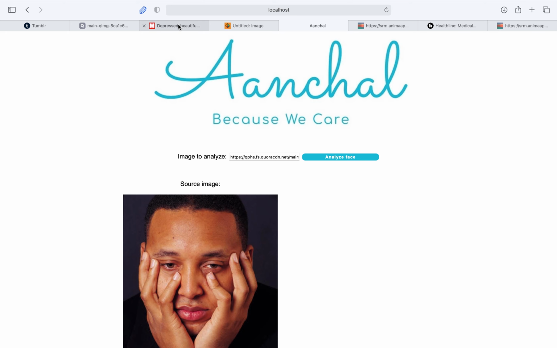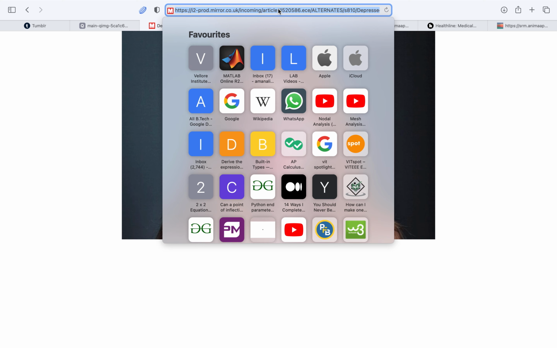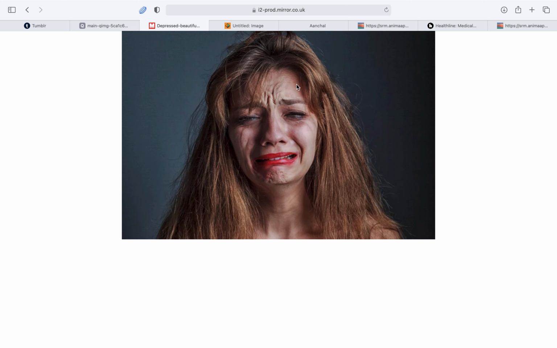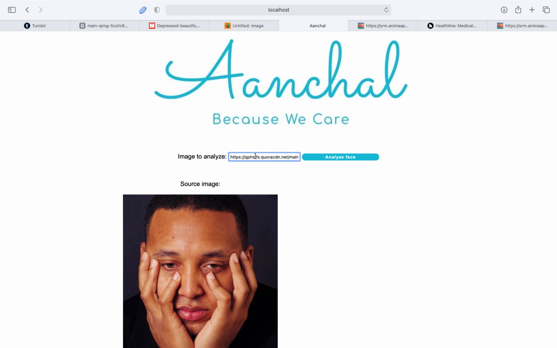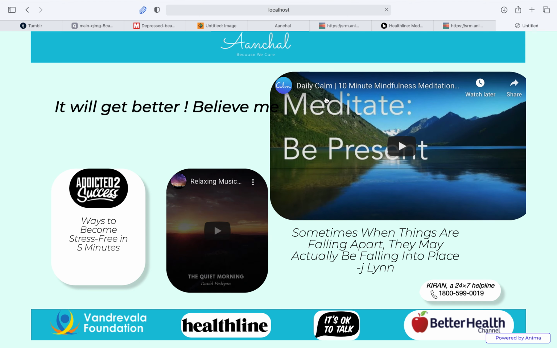Then we'll have another. Now this is the most important part. This is the page for the critical situation. If you're in a very, very upset mood, then I have to click this. You can see sadness equal to 100. That's a lot. So we say it will get better, believe me. And then we have some videos as well as a music system and a document you can read.